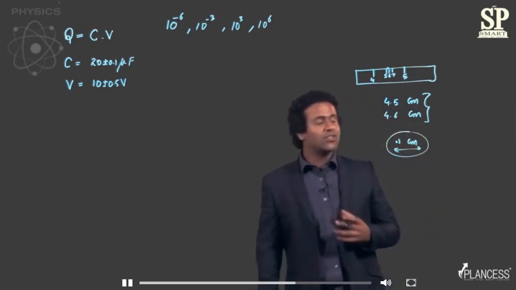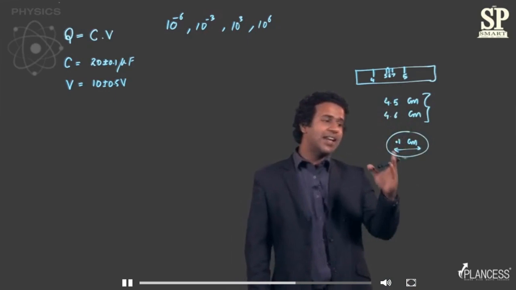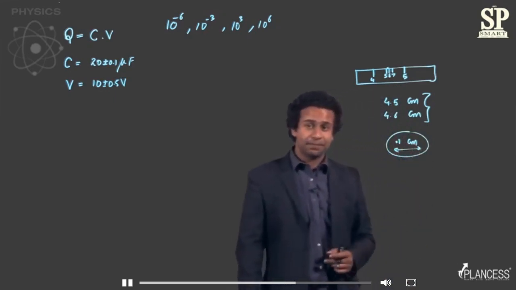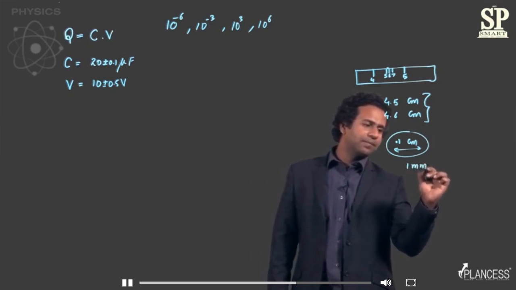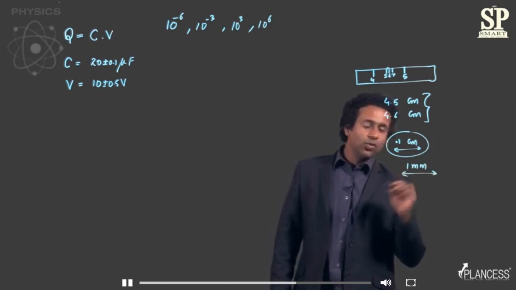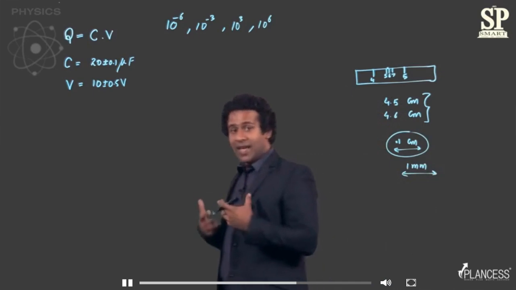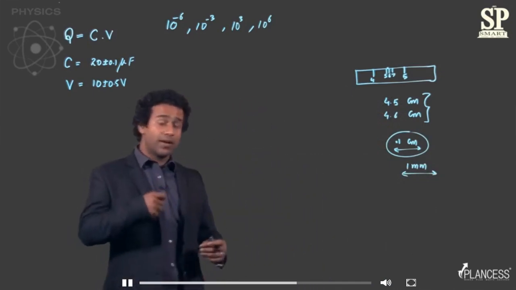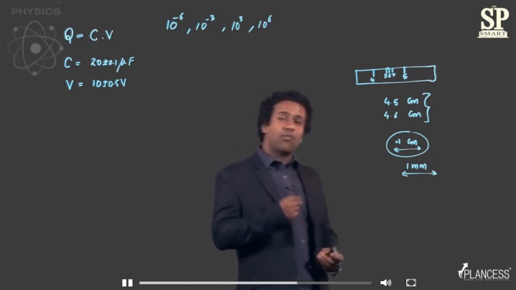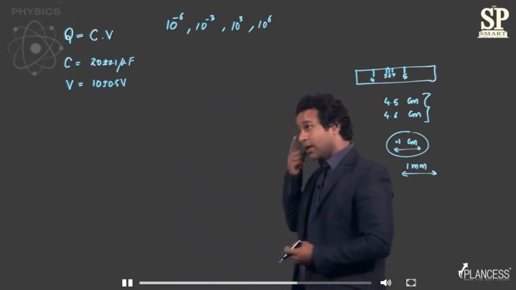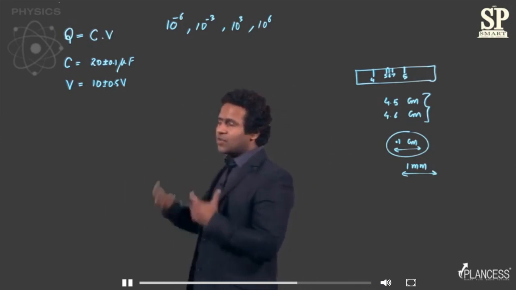That is why this scale has an error of 0.1 centimeter, which is equivalent to 1 millimeter. So the scale that you use commonly has the error of maximum of 1 millimeter, right?